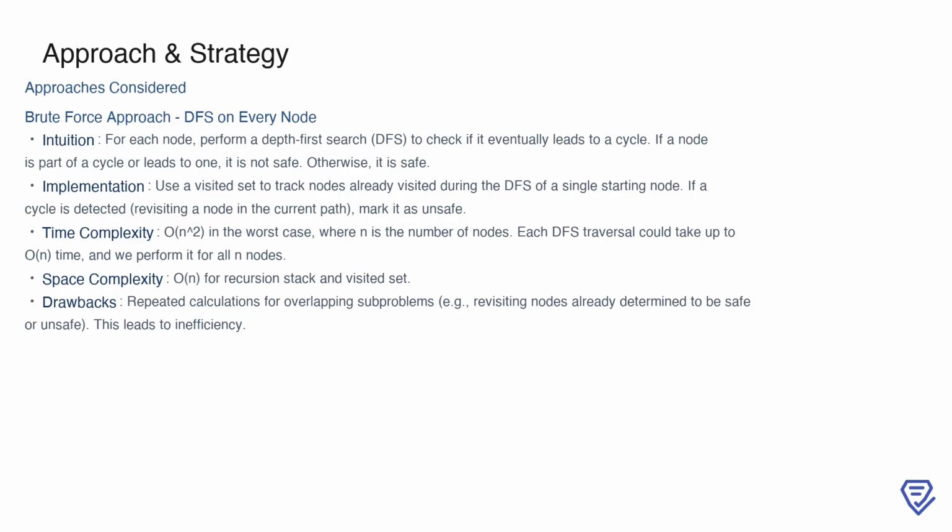However, this approach has significant inefficiencies. The time complexity is O(n squared) in the worst case because we perform a DFS, which can take O(n) time, for all n nodes. Additionally, the space complexity is O(n), due to the recursion stack and visited set. The major drawback is that this method involves repeated calculations for overlapping subproblems, such as revisiting nodes that have already been determined to be safe or unsafe. This redundancy makes the approach inefficient for larger graphs.